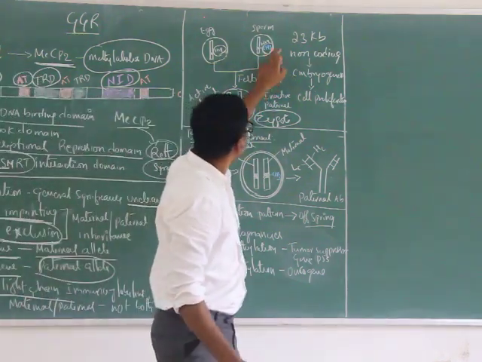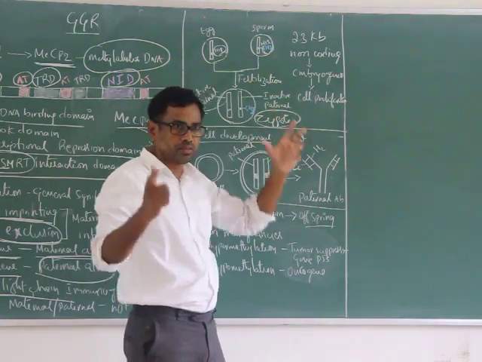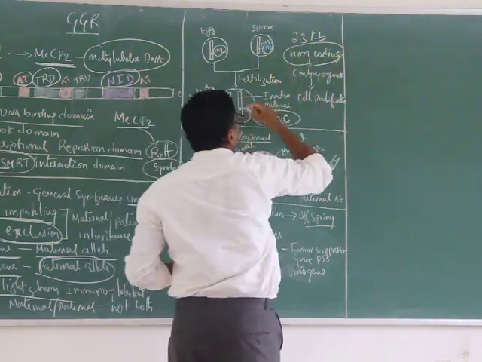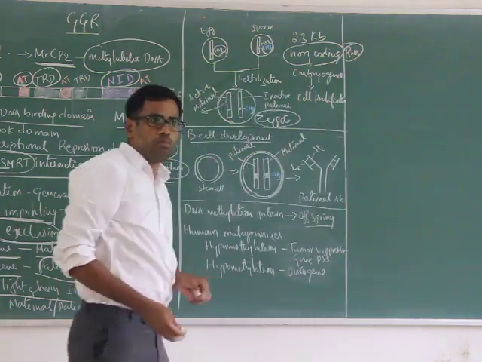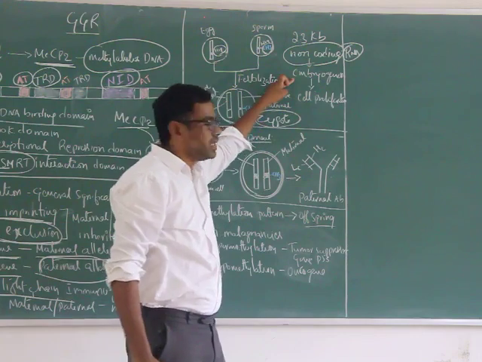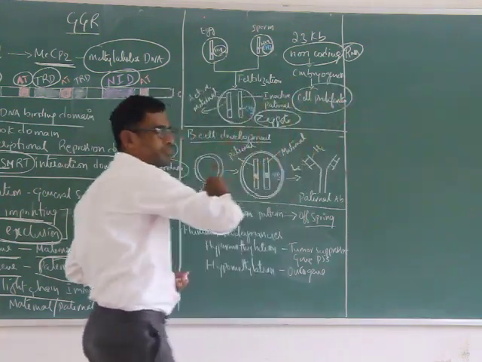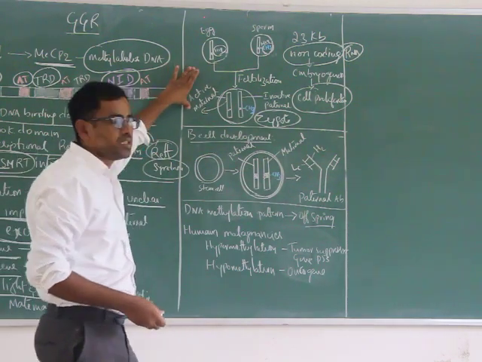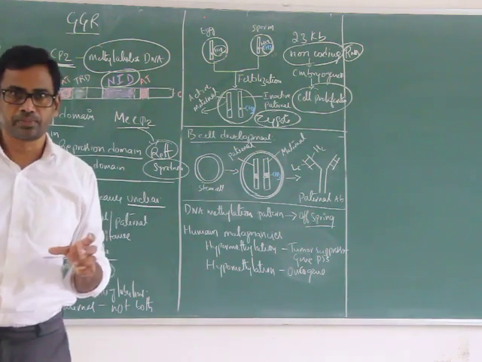This H19 gene is 2.3 kb in size and non-coding. It generates non-coding RNA and doesn't code for any protein, but it plays a very important role in embryogenesis and controls cell proliferation. So DNA methylation plays a very important role in genomic imprinting.